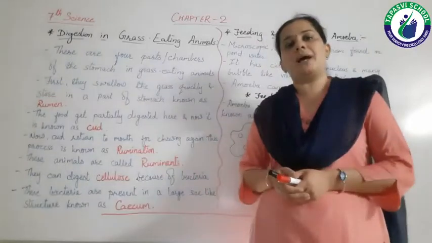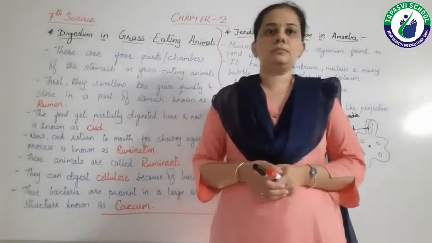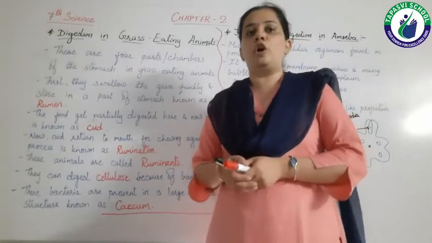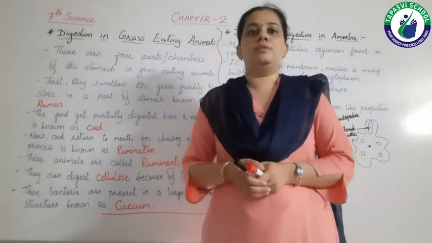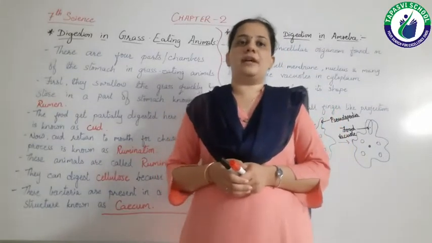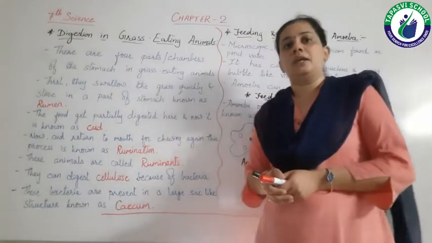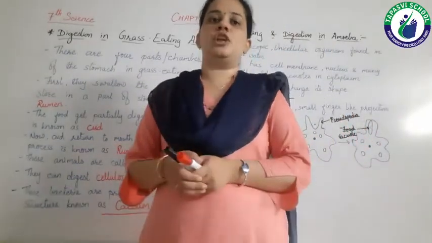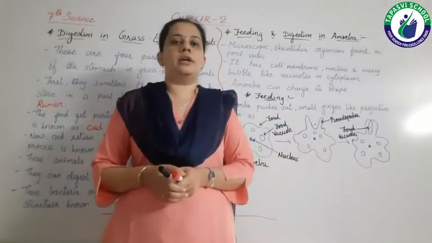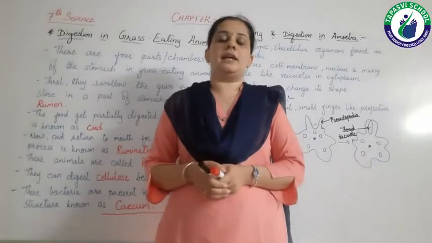The esophagus is just a pipe-like structure which connects the mouth to the stomach. With the help of the wall of the esophagus, the food reaches the stomach. In the stomach the food churns. The stomach is a J-shaped organ, and it is the widest part of our alimentary canal.